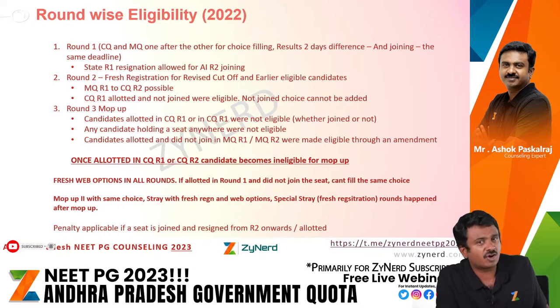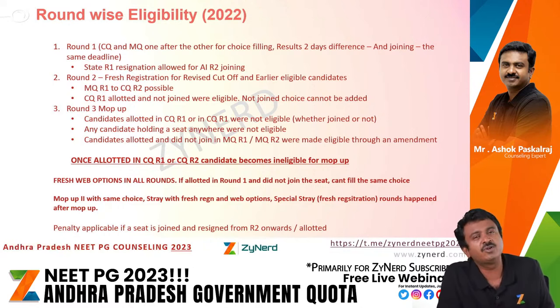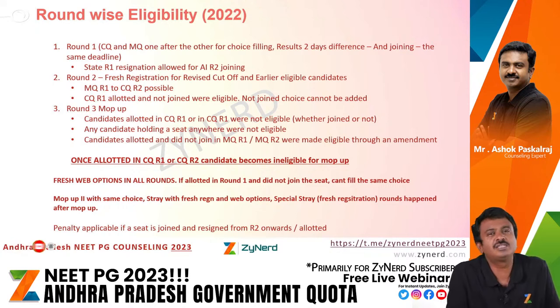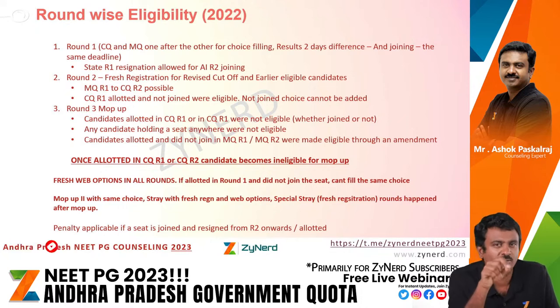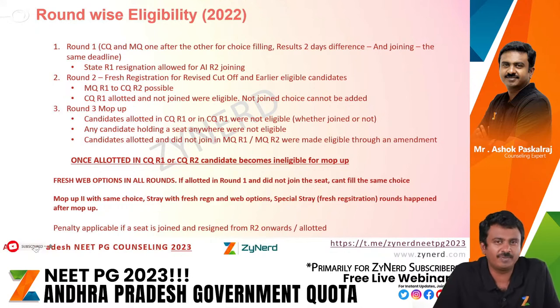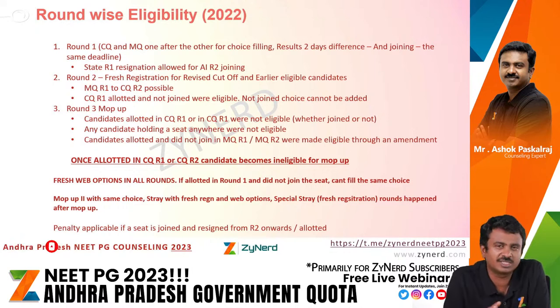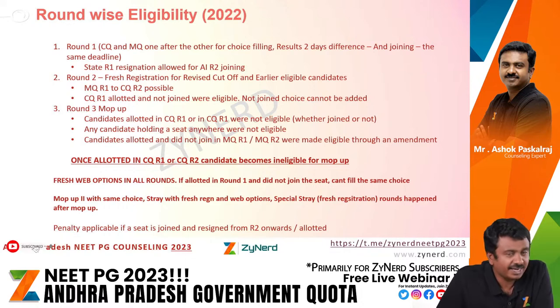Let us say you had got a seat in CQ R1 and you did not join the seat. CQ R1, government quota, I got a seat, I did not join the seat. Those candidates were also eligible for CQ R2. Forget MQ R1. Anyone who got a seat in CQ R1 and did not join the seat was also eligible for CQ R2. Only thing is, you got a seat in CQ R1, right? That seat, the not joined choice of round 1, you will not be able to add. You will lose that choice. The rest of the choices will be available. Fresh choice filling in R2 as well, which is basically fresh web options in R2 as well. And round 3, mop up.